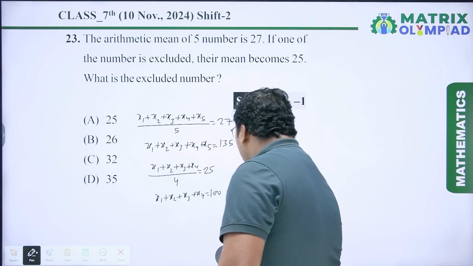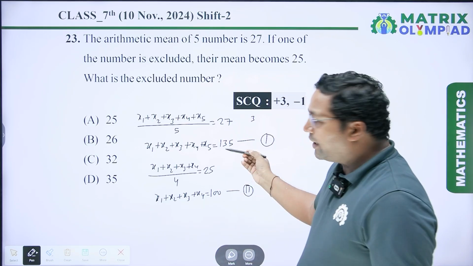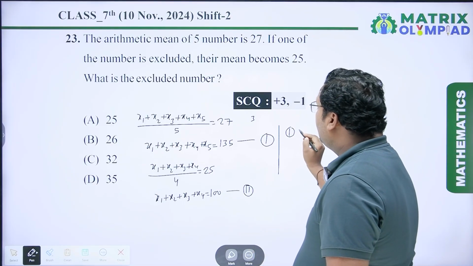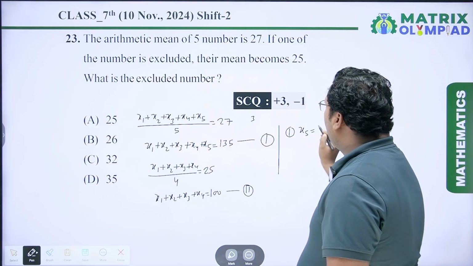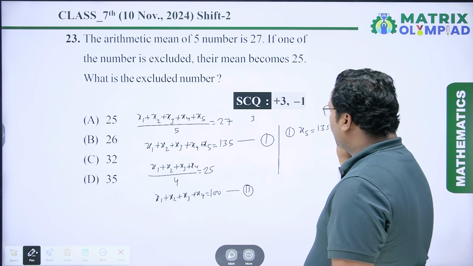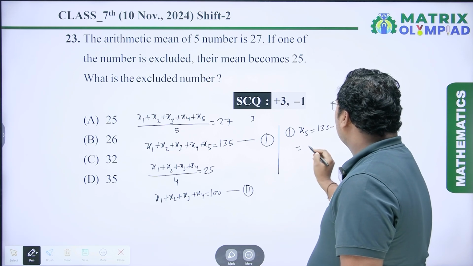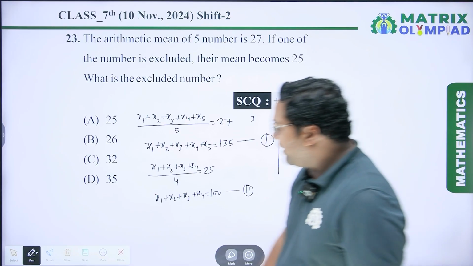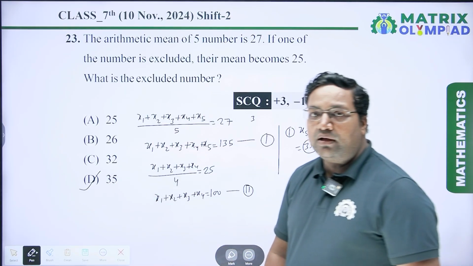It is equation number 2. Now we have to subtract equation number 2 from equation number 1. So we will get x5 is equal to 135 minus 100, which is equal to 35. So the excluded number is 35, which is option D. So option D will be the right answer.